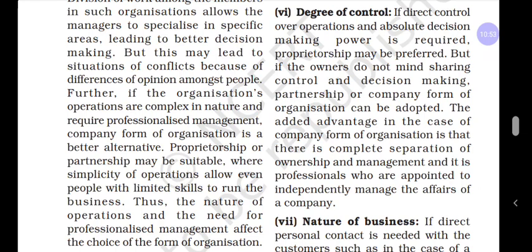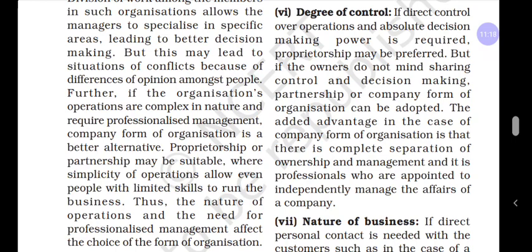Here we can see the ownership or the power to take decisions in a particular form of business organization. It is called degree of control. If you want to run a single person business, you can take the entire business. That depends upon which particular form of business organization you choose.